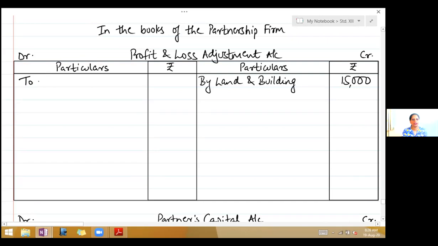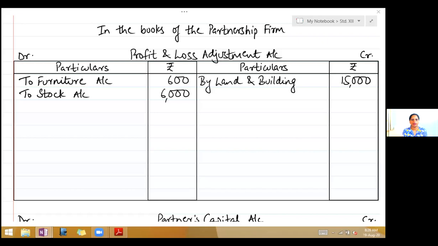Write to furniture account 600, to stock account 6,000. Fifth adjustment, the capital of all partners should be adjusted in their new profit sharing ratio through bank account. Now this we will do after closing the profit and loss adjustment account. We have finished, only one adjustment remaining.